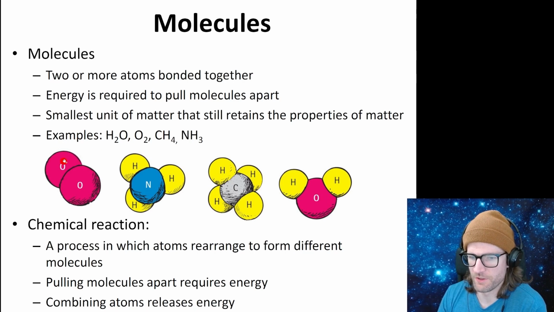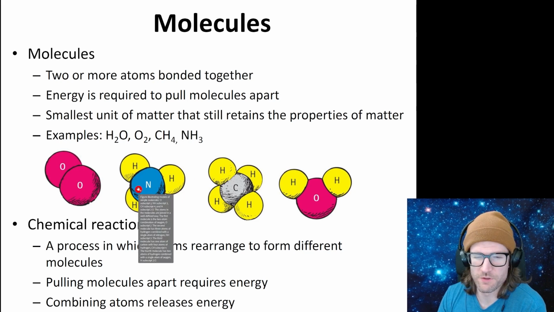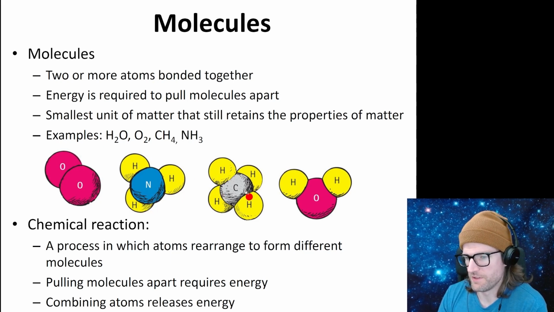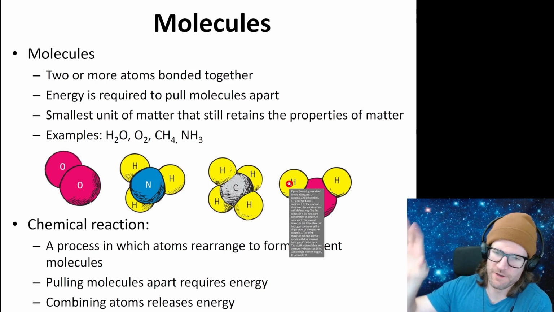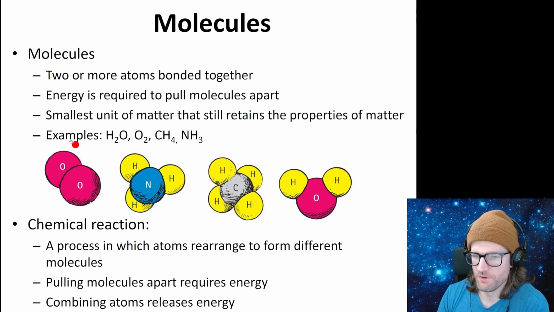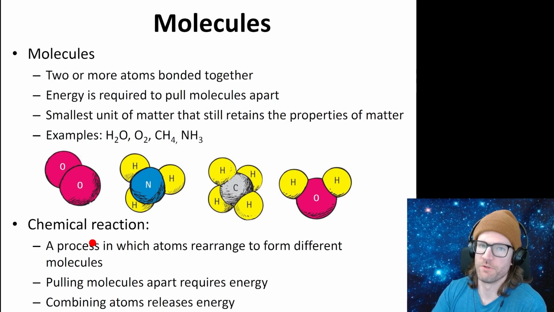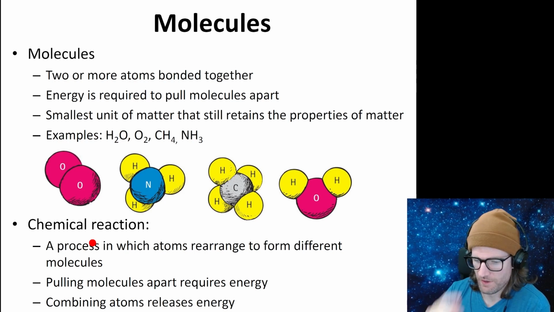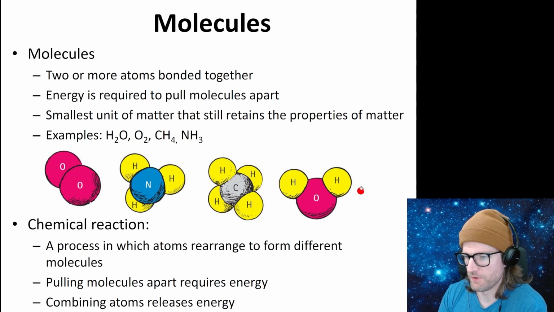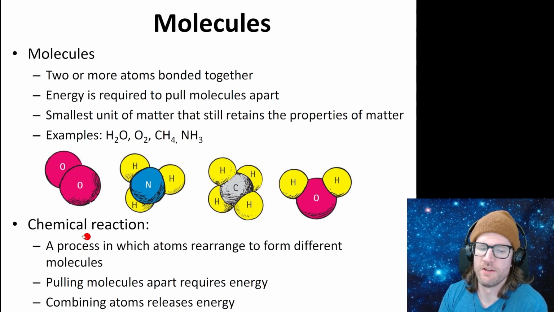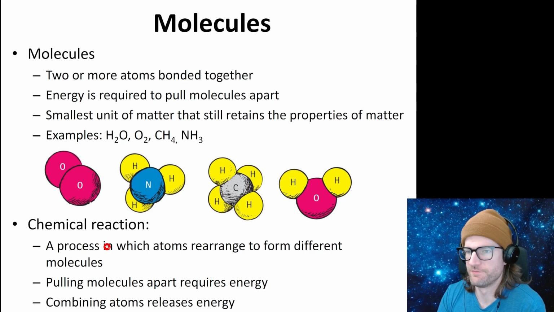Okay, so here are some examples of molecules. We've got O2, oxygen. We've got NH4, I'm not sure what that's called. CH4, and H2O, that's water. There are so many millions, basically an infinite number of these combinations. So these are some examples of molecules. And a chemical reaction is when we change from one type of compound to another. This can require energy or release energy, but it's when we change between types of molecules through a chemical reaction.